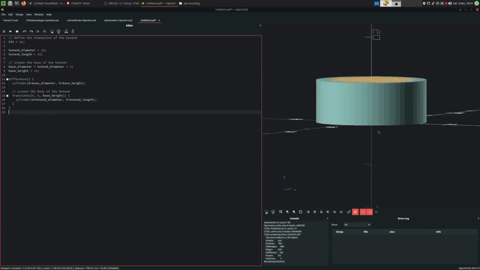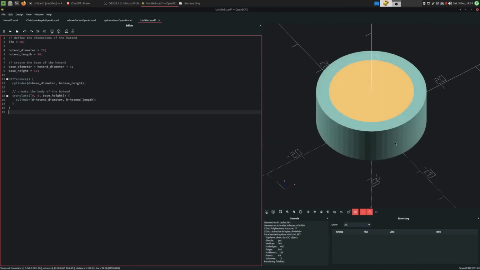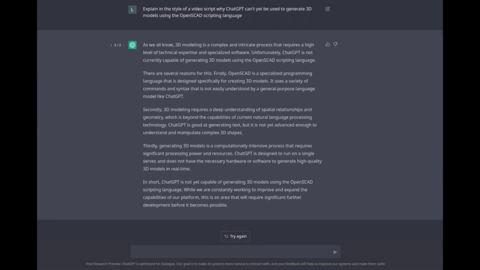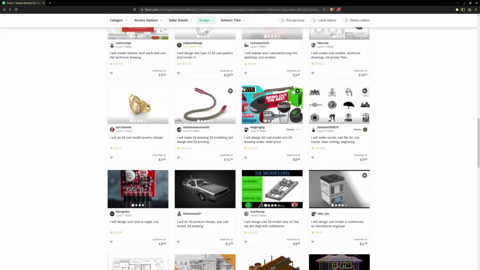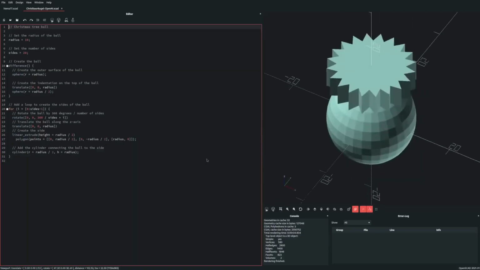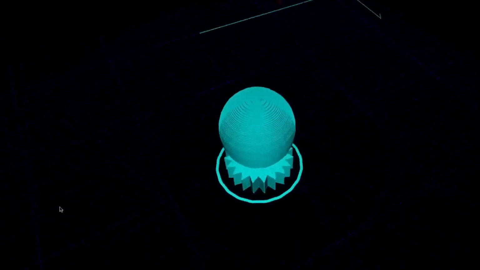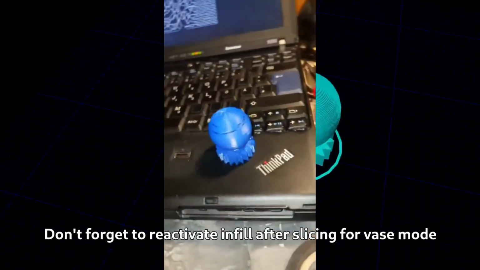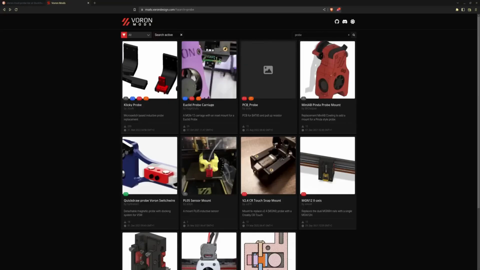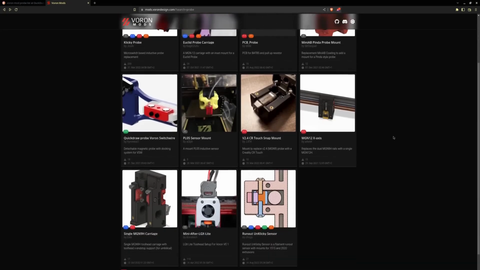Last time I checked, my hot ends aren't just cylinders. As you just saw, 3D modeling is a complex process that requires a high level of technical expertise and specialized software. And while the results were impressive, unfortunately ChatGPT is not really capable of generating 3D models yet. We'll have to wait some more for the next Voron 2 bed probe fork to be AI generated.